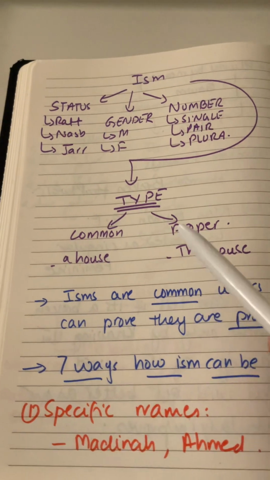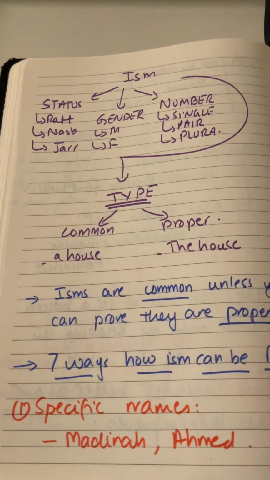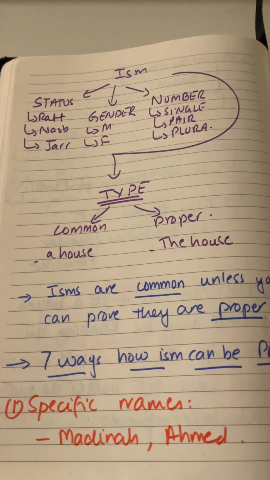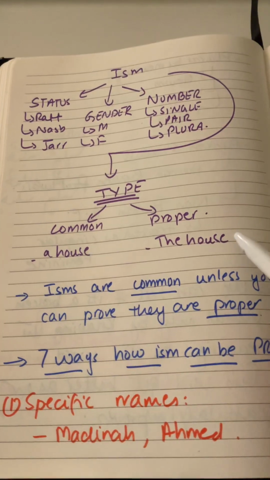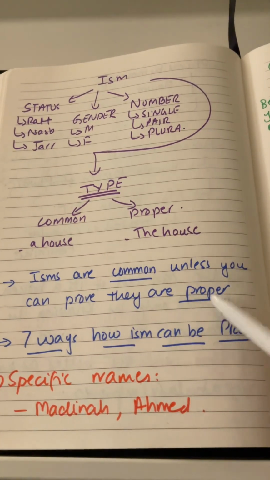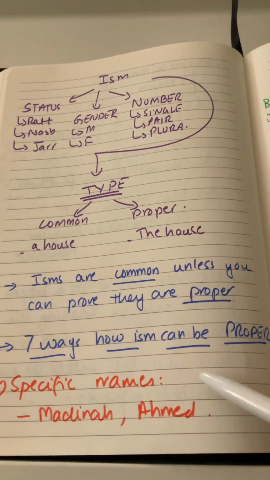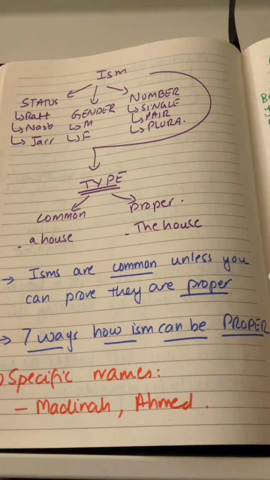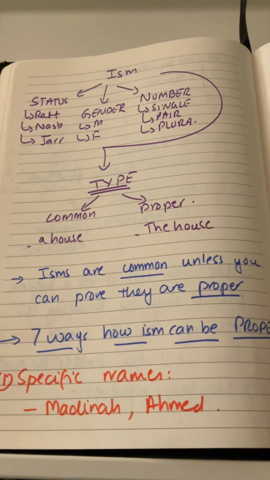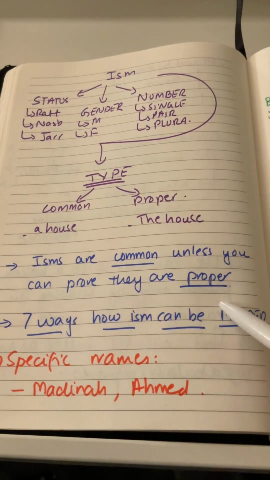In the isms, their type is basically of two types, which is common and proper. Common, like a house, that is just a common thing, but the house in which we specify it, that is proper. So isms are common unless you can prove that they are proper. Most isms are going to be common, but for them to be proper, there are seven reasons why they can be proper, and we are going to be discussing four of these reasons today, and then tomorrow we'll discuss the rest of the three. So basically, all the isms are common unless we can prove that they are proper.